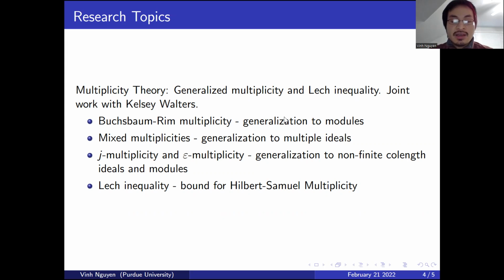Within multiplicity theory, I'm mainly focused on Lech's inequality. Lech's inequality is an upper bound for the Hilbert-Samuel multiplicity of ideals. In joint work with Kelsey Walters, we were able to generalize Lech's inequality to the Buchsbaum-Rim multiplicity and to mixed multiplicity. This result was published in the Proceedings of the AMS. In the case of the j-multiplicity and epsilon multiplicity, a Lech bound is still an open question, and I'm still pursuing this problem.